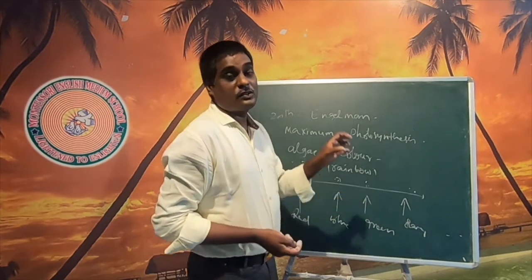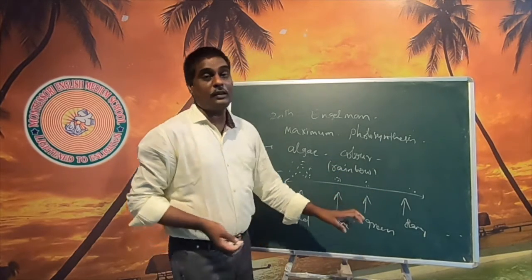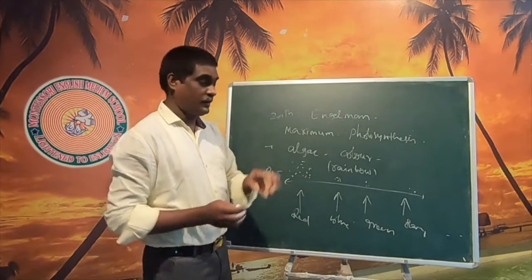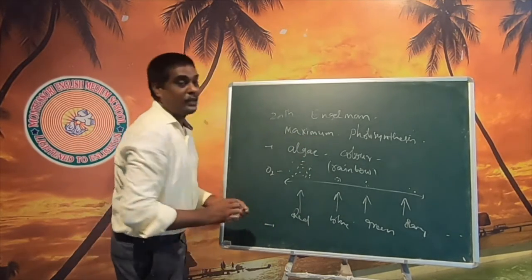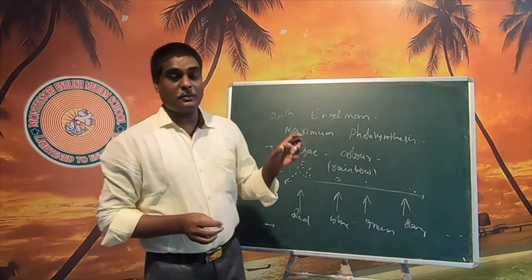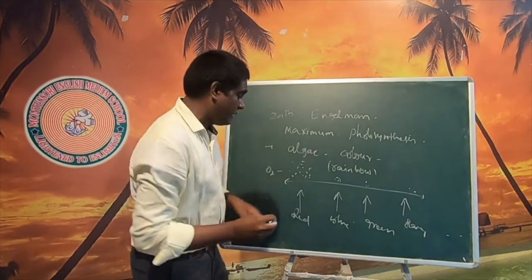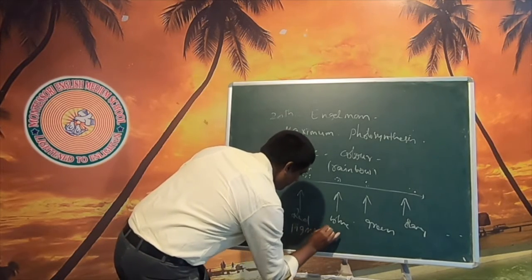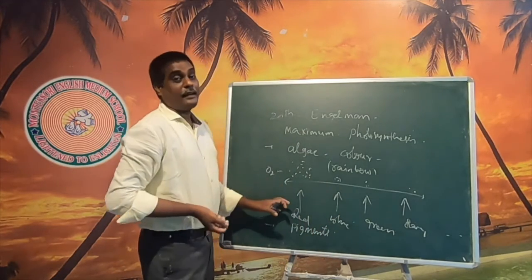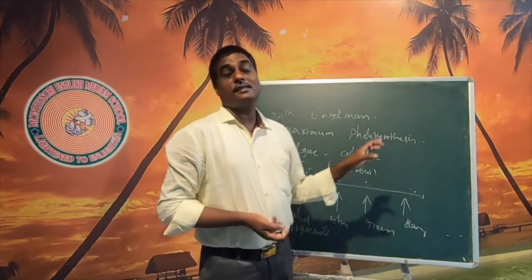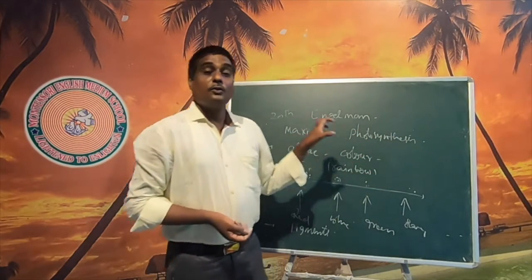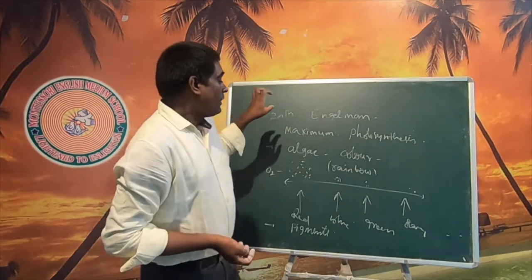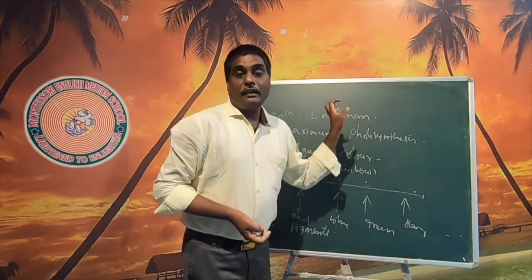That means the red and blue color substances are more useful in the process of photosynthesis. In scientific terminology, we do not say color substances; the substances are named pigments. So red and blue color pigments are more useful for the process of photosynthesis. This is the experiment conducted by Engelmann.